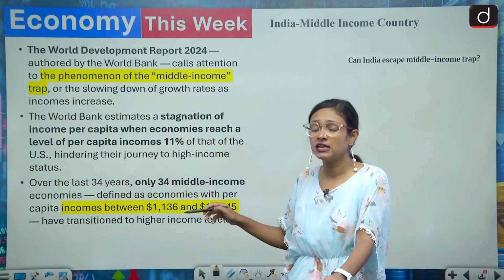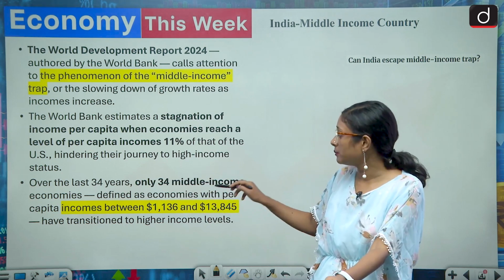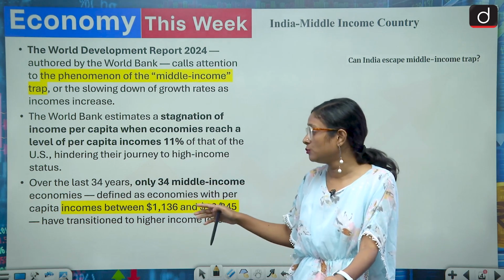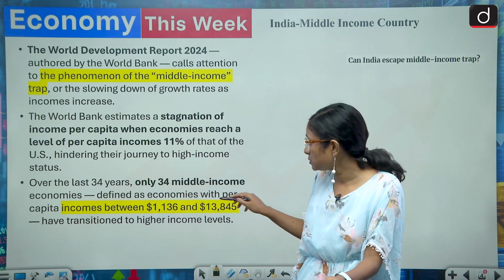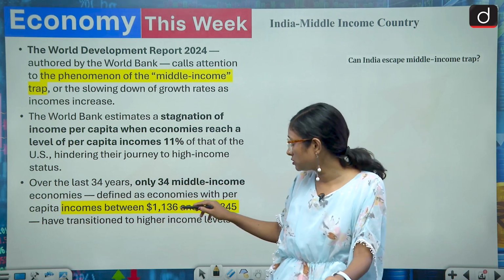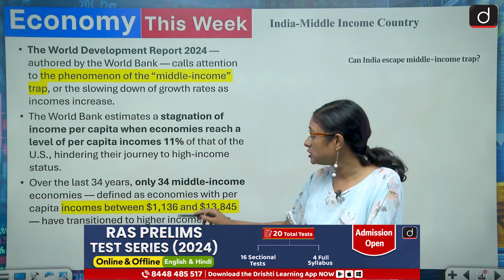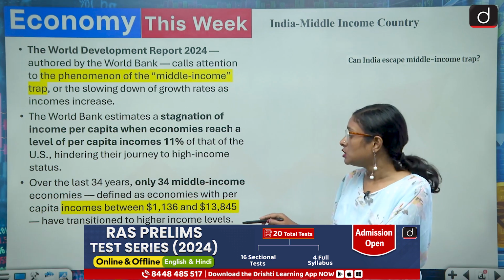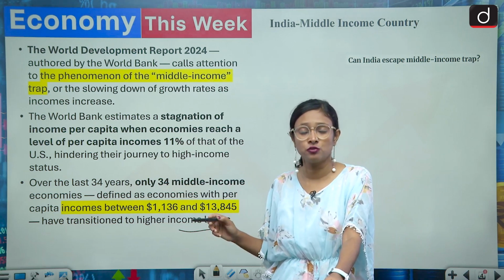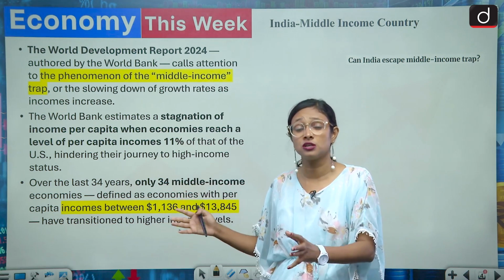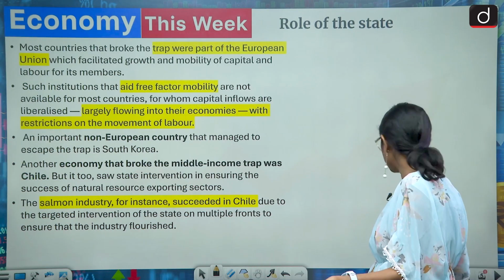This is the data: in the last 34 years, only 34 middle income countries, with per capita income between $1,136 and $13,845, have transitioned to the higher income level. So this transition is very slow. Here we'll discuss a few examples.